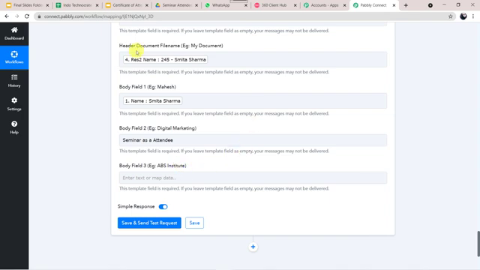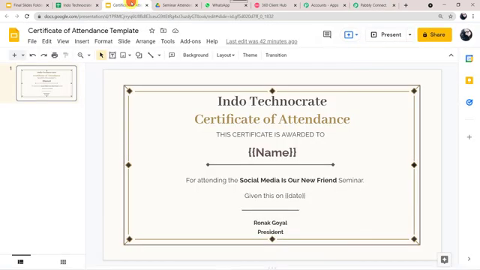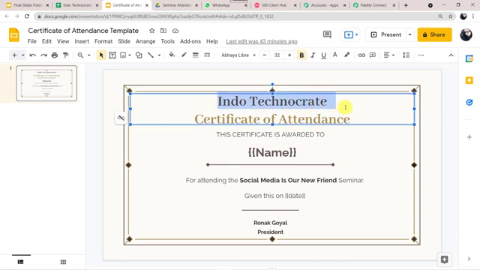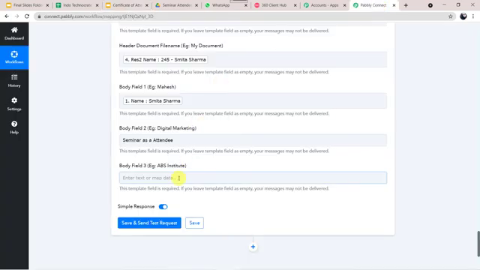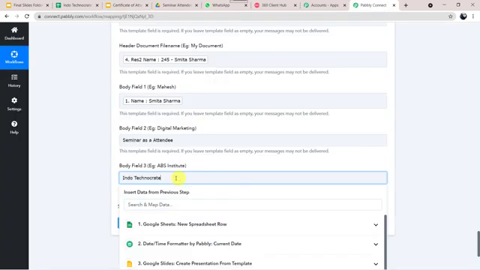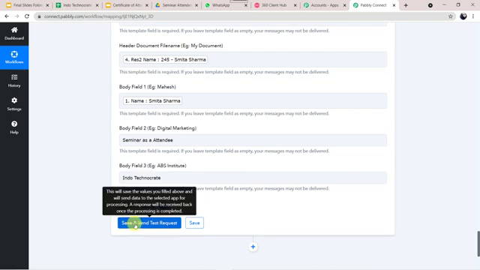So we have to give the organization name. In our certificate, the organization name is Indo Technocrat. I'll just copy it from here and paste it over here. You can type it manually also. I'll just paste it over here. Okay, and now let us click on Save and Send Test Request.